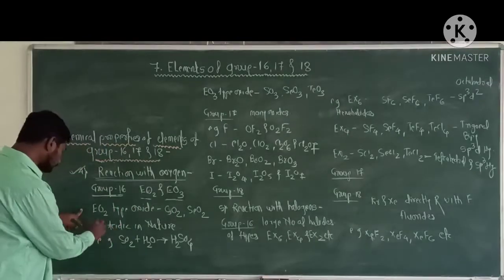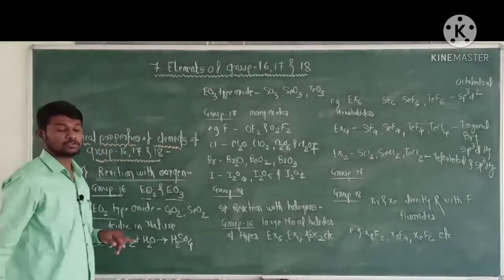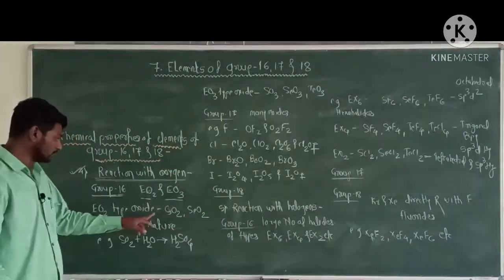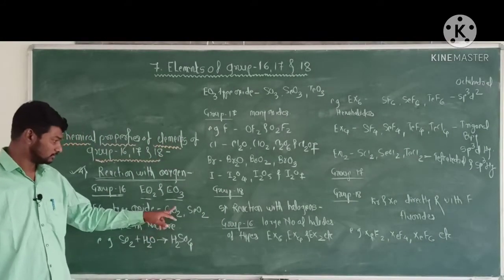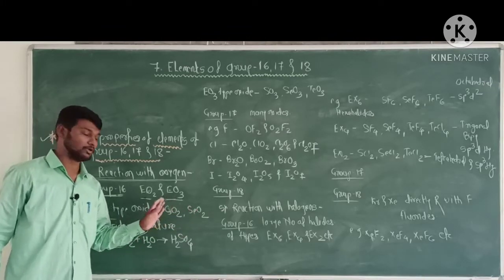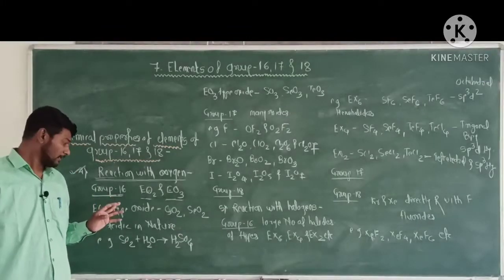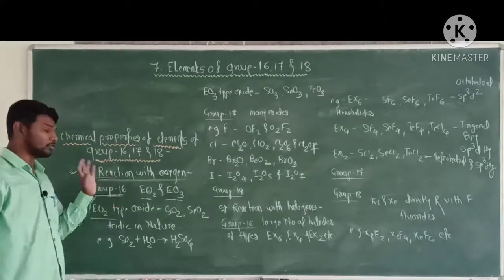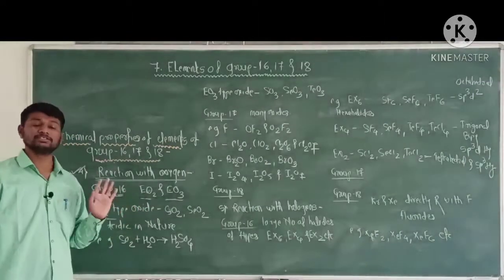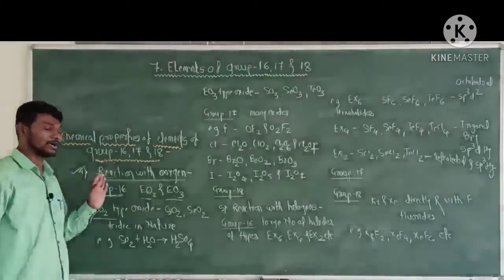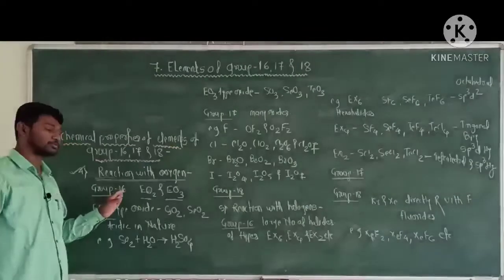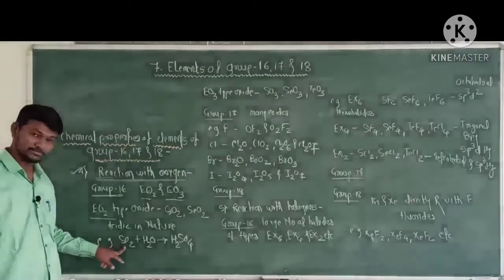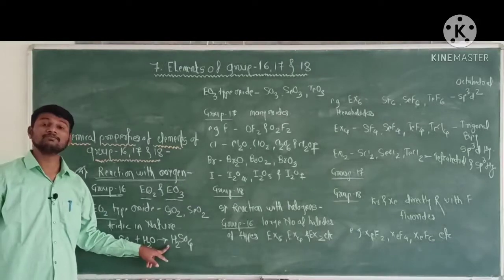Now next, EO2 type oxide, that is dioxide. Example, SO2 sulfur dioxide, selenium dioxide, these are examples of dioxides. Now all these dioxides of elements of group 16 are acidic in nature. And all these dioxides react with water to form acid. For example, sulfur dioxide reacts with water to form sulfurous acid.